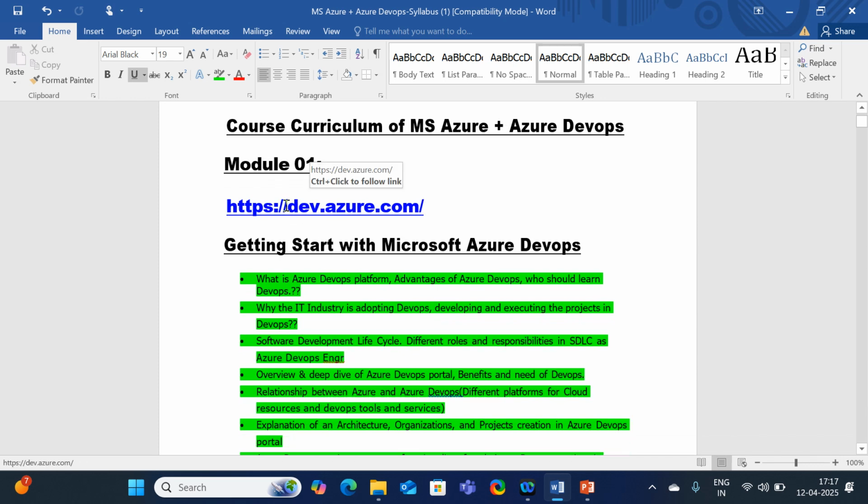We have two kinds of portals. One is portal.azure.com and the second one is dev.azure.com. Let us understand what we mean by the dev portal. In the dev portal, we can create the services, and the dev portal and the Azure portal will communicate with each other. We can discuss this in detail in the upcoming sessions, no worries.